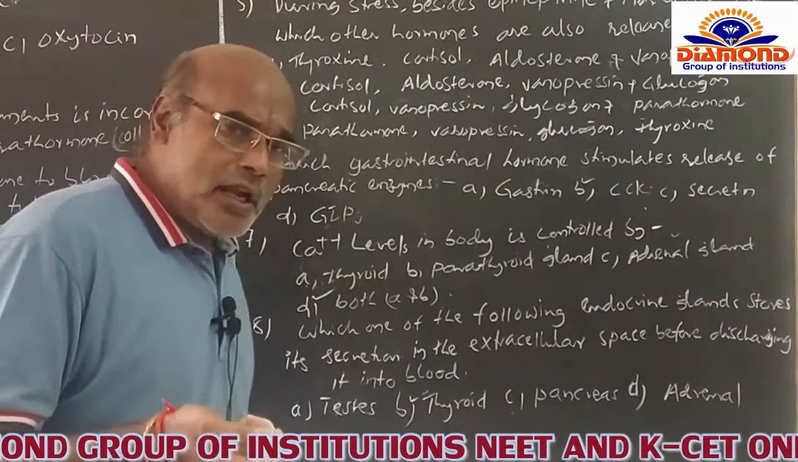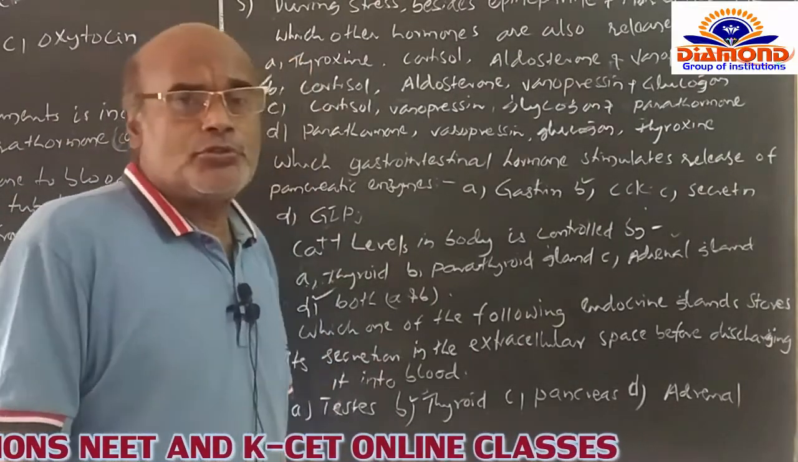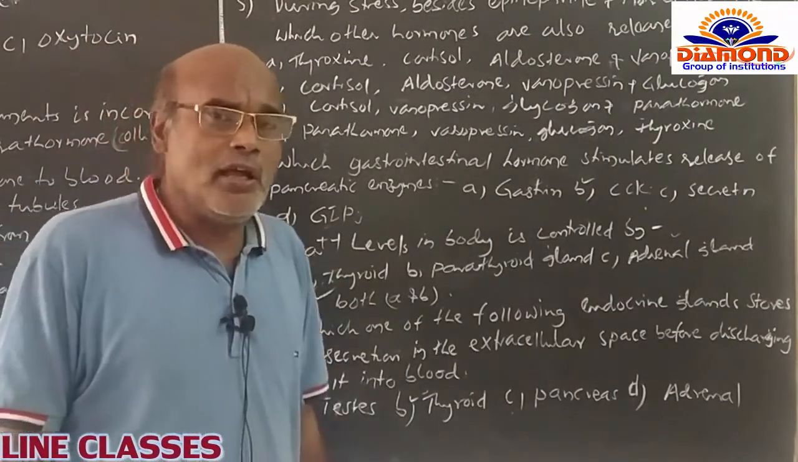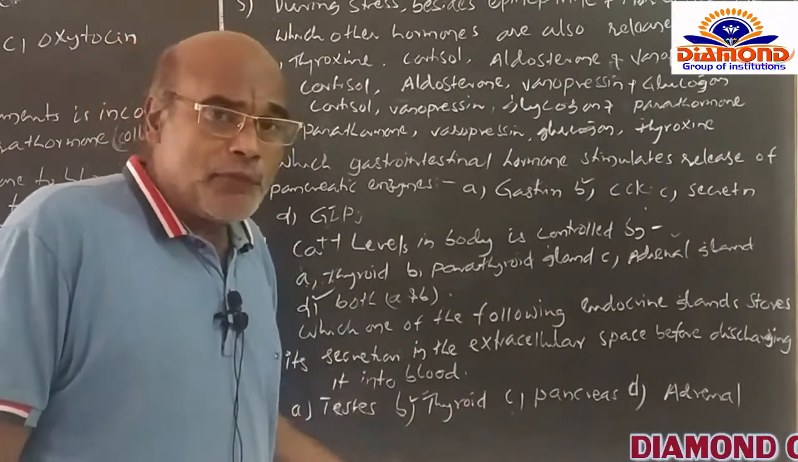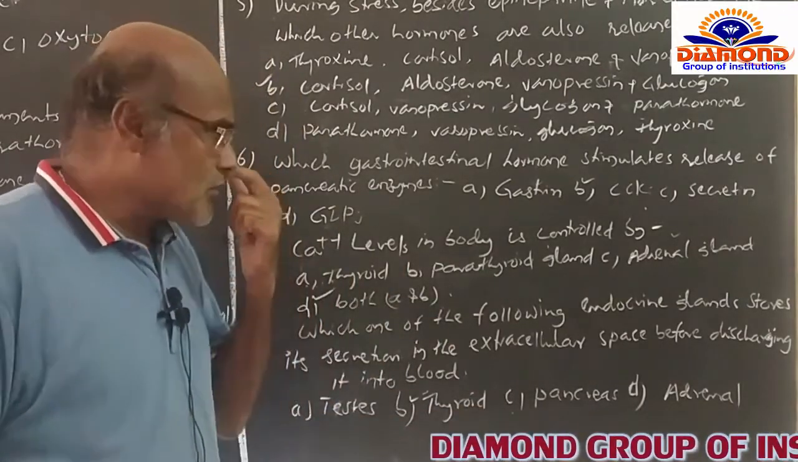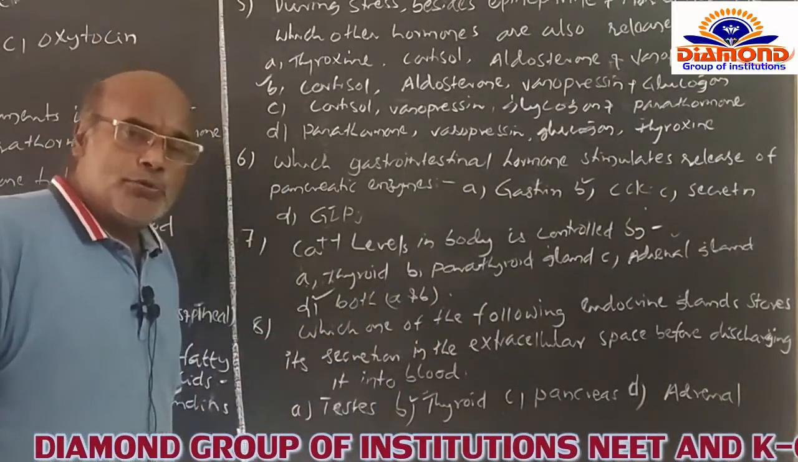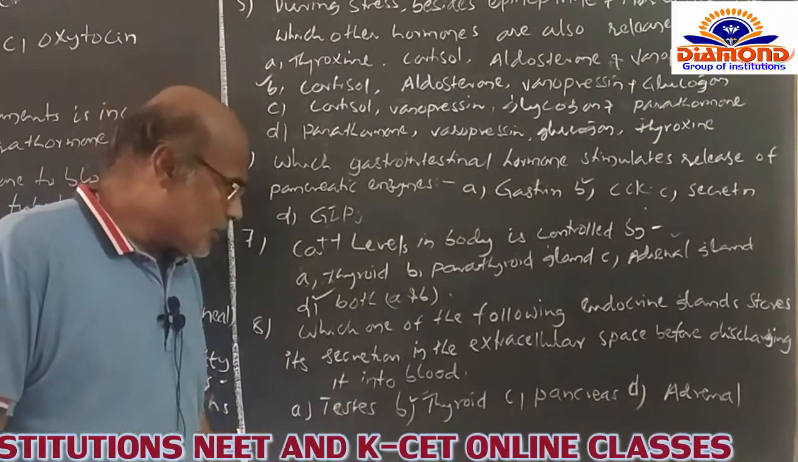The thyroid gland naturally secretes thyroxine before it discharges into the bloodstream, and it can store the thyroxine secreted by the thyroid gland in the follicular cells themselves. So that's why the best example for this question is the thyroid gland, which is option B. Option A, testis, is not concerned.